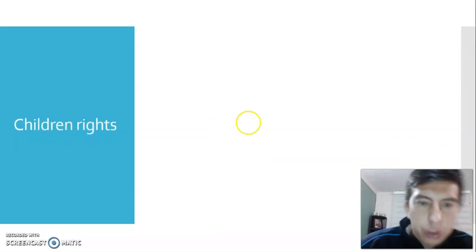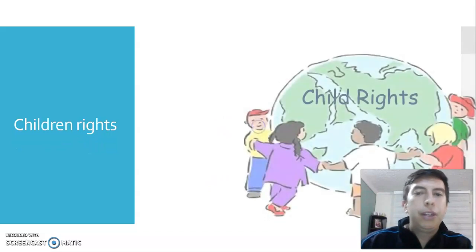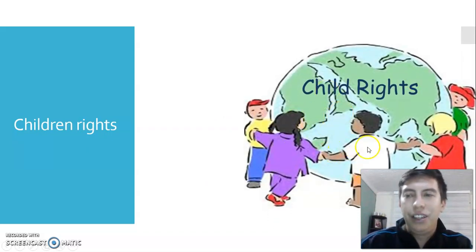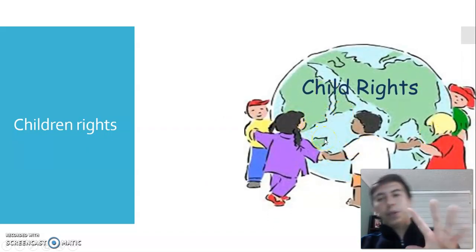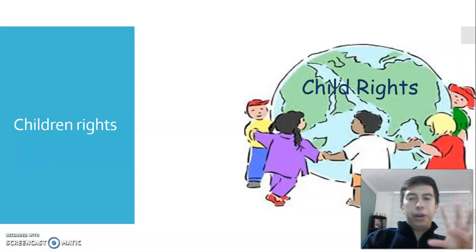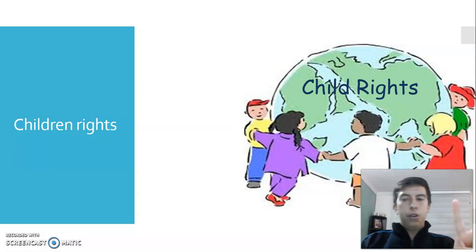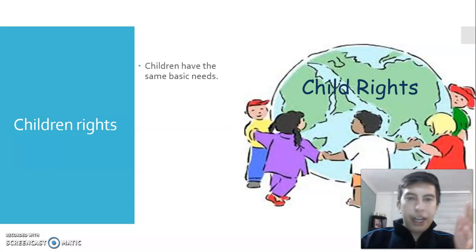So let's speak about children rights. You are children. What is children, guys? Niños, good job. So we have something that is different than human rights, and this is children rights. It's different. There are two stuff. One, human rights. Second, children rights. Okay. So children have basic needs.